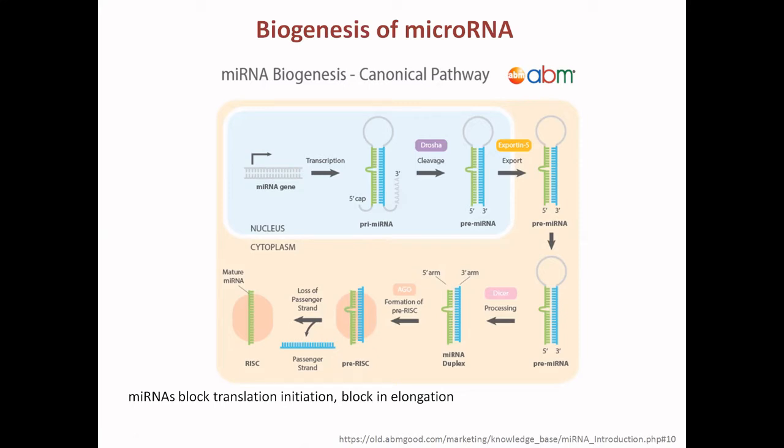will be the miRNA star. This miRNA star will typically be degraded in the cytoplasm. And this loop containing miRNA will be present in the RISC, and when it hybridizes with the mRNA, there will be a halt of the translation. So the translation will be blocked. But there are some reports that miRNA also blocks the elongation of protein synthesis.